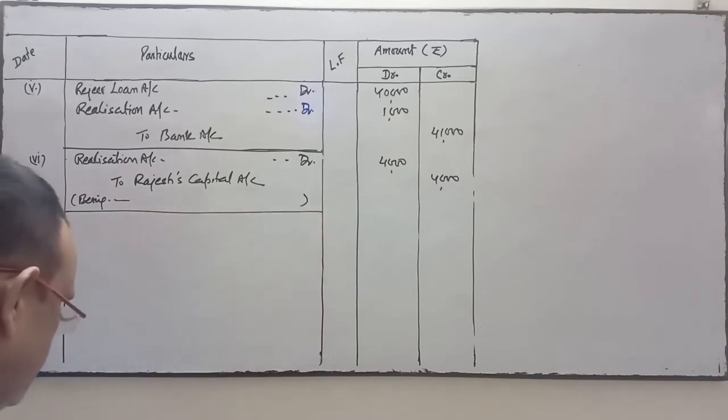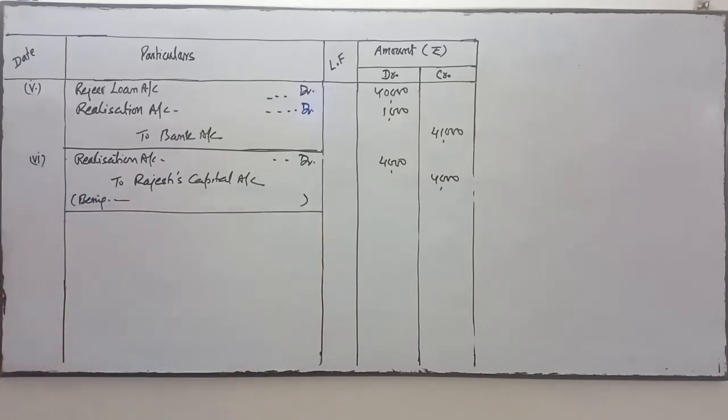Next is loss on realization, rupees 45,000. Point number 7, loss on realization. So partners' capital will transfer that loss to partners' capital account. Loss on realization is the credit side of the realization account. So the partners are two.